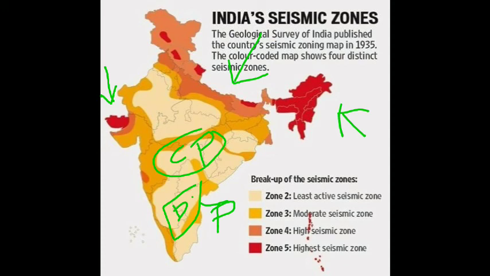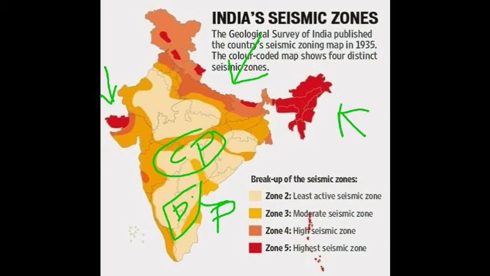As per the estimates of the Geological Survey of India and the Meteorological Department, 59% of Indian territory falls under seismic activity. That means 59% of the Indian geographical area can experience earthquakes. That is an important point to note down.